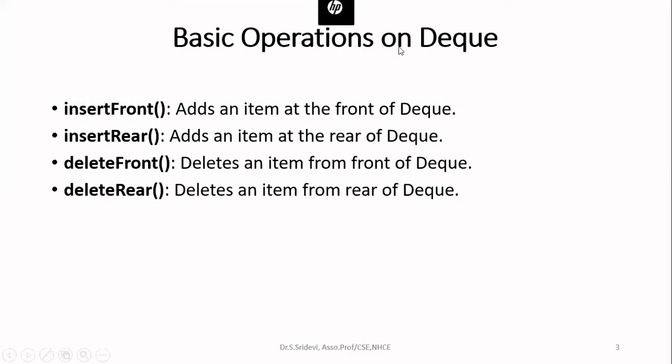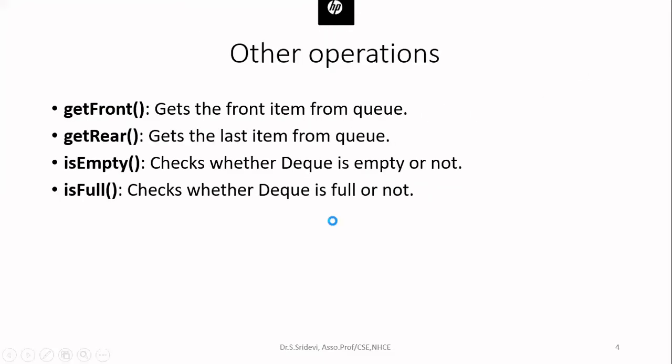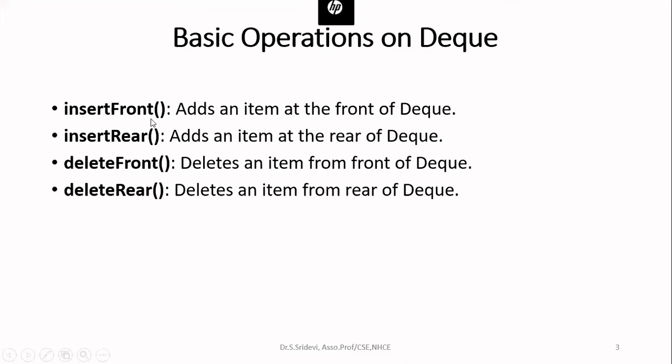Now, what are the basic operations you can perform on this particular DQ? So the basic operations are, if it is a general queue, you will say insert, delete, and then display. Okay, here you can perform 5 basic operations. So first operation is insert front. Okay, so the meaning of insert front is we can add an element at the front of the queue. And then you can insert rear.